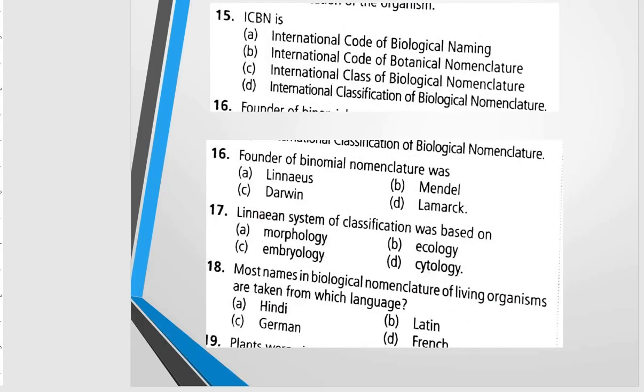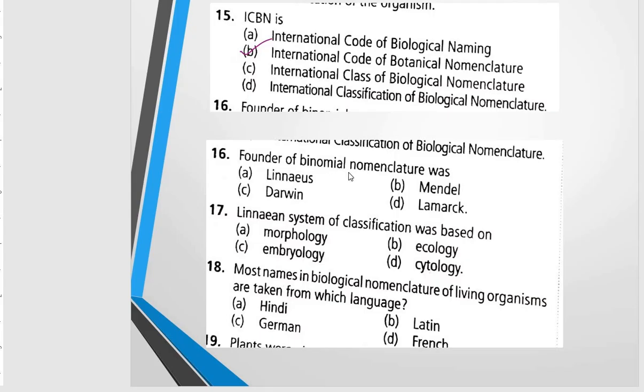Next question, we are coming to ICBN. ICBN is International Code of Botanical Nomenclature. Same as ICZN, International Code of Zoological Nomenclature. Likewise, the organisms are named as per the set guidelines. So here the plants are named, and the correct option will be B.